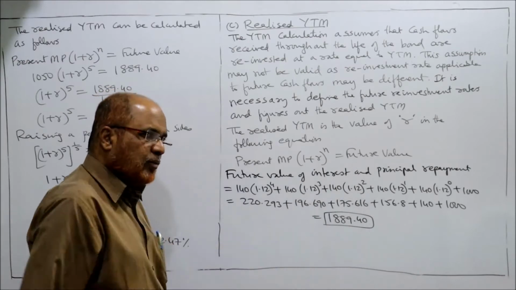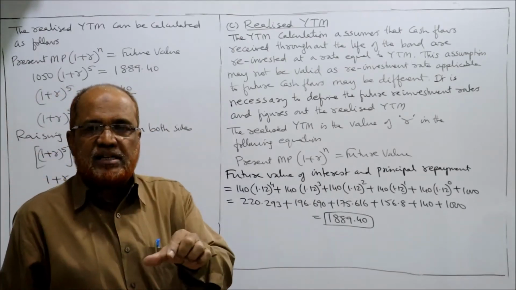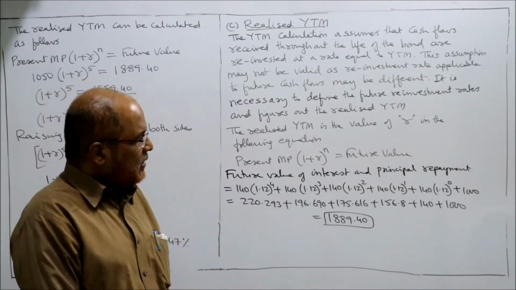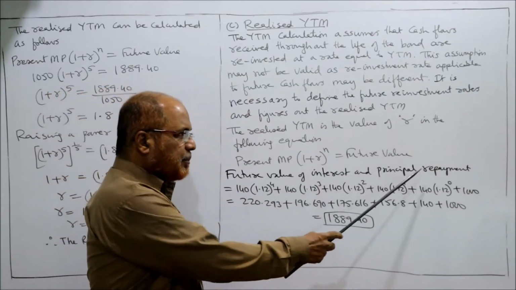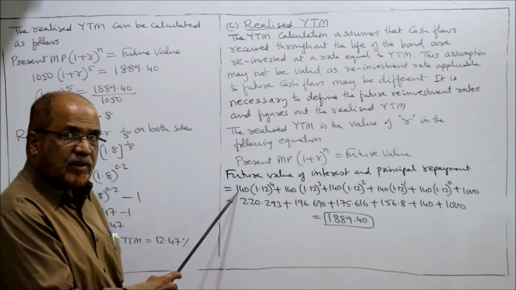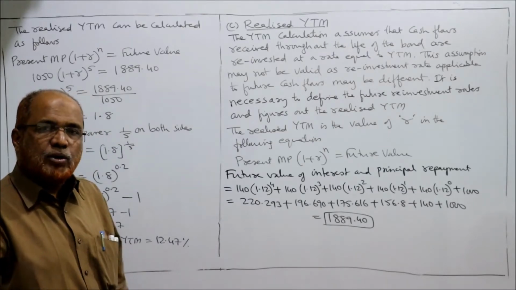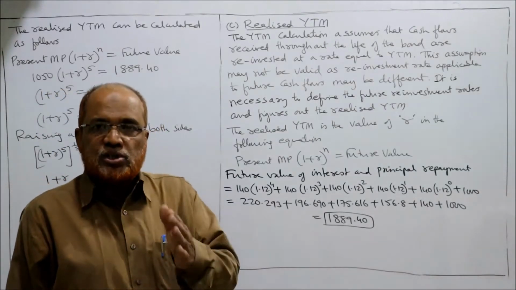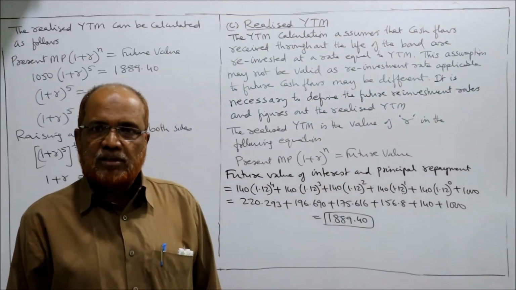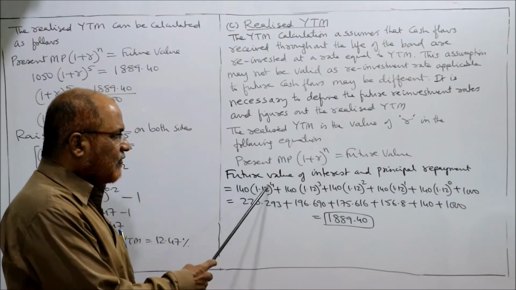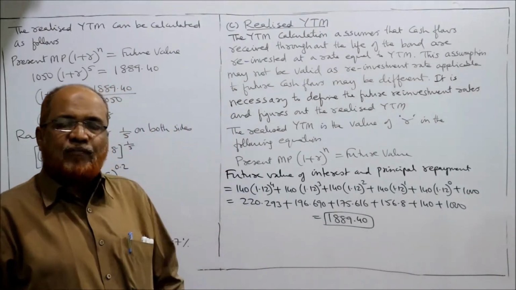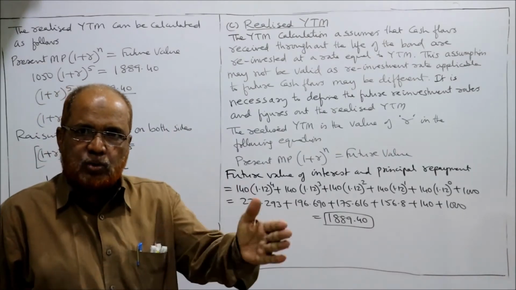तो पहले future value मालूम करेंगे. The future value of interest payments and maturity value, principal amount. The future value of interest and principal repayment is as follows. तो every year coupon we are getting 140 rupees. तो totally 5 years है. तो 0 year, 1 year, 2 year, 3 year, 4 year, 5 year. तो 5 years के लिए 4 से शुरू करेंगे. 4, 3, 2, 1, 0.